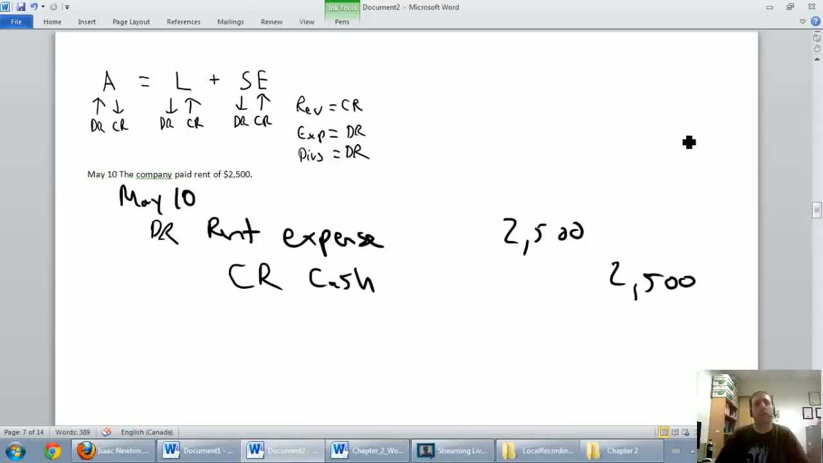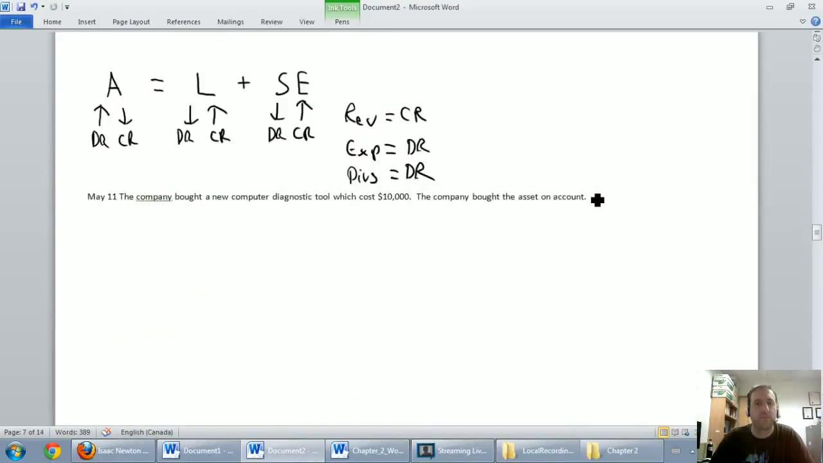Okay, so we've just completed our May 10th transaction. Time to move on to the next one. May 11th, the company bought a new computer diagnostic tool which cost $10,000. The company bought the asset on account. Okay, there's that magic word again. We bought something on account. That means we bought something, but we didn't pay for it. So the question, is cash involved? Well, no. If I bought something and I didn't pay for it, then there's no cash.